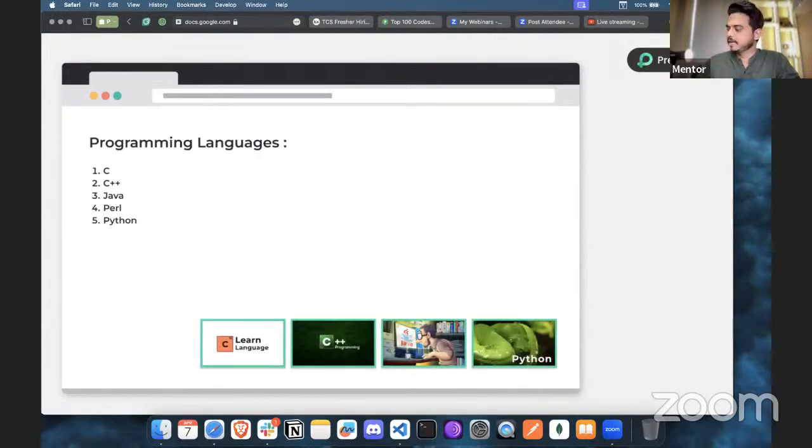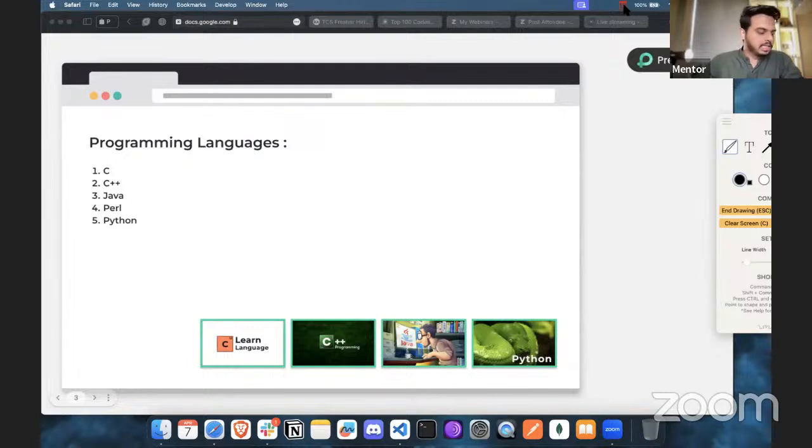While writing this test, these are the programming languages, as you were saying, like which programming language you're preparing. I can see in the live chat we have C++, Java, and some students have Python also, and Java and C++ are more preferred. So of course, you can select a programming language, which is C, C++, Java, Perl, and Python. You have to select from the top drop down that we have on the platform, and whatever programming language you choose, you get that editor in which you will solve.